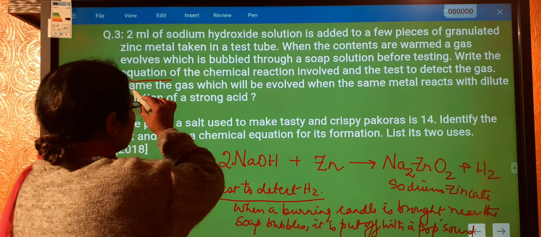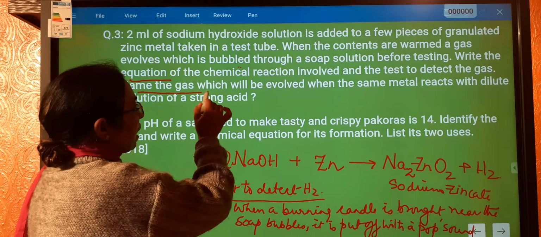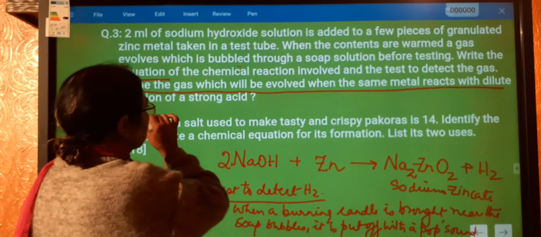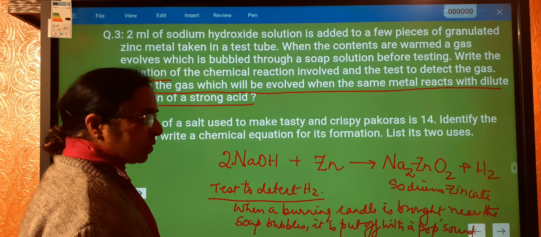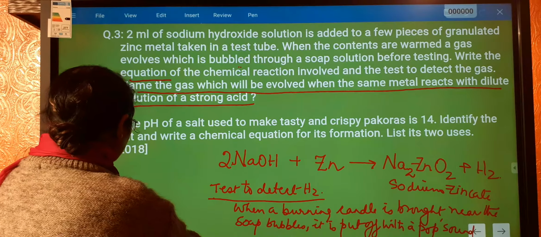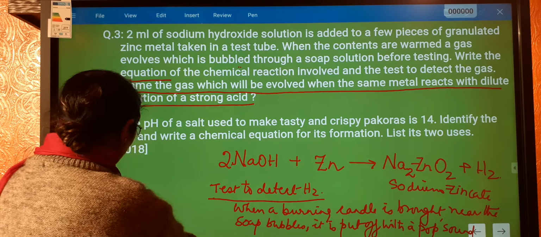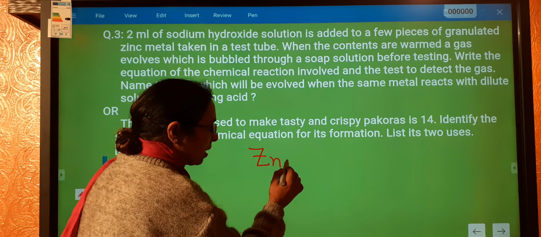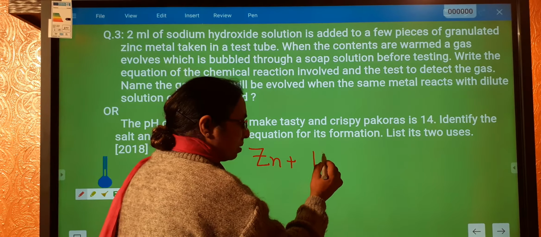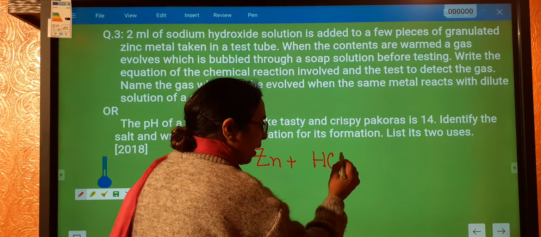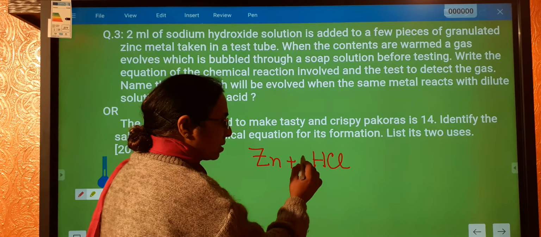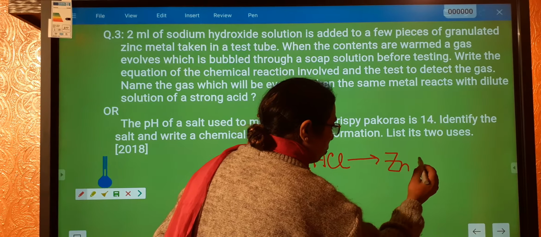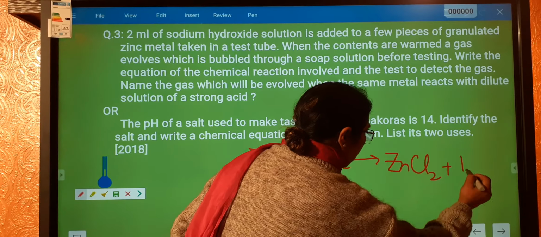Then the next part of this question: name the gas which will be evolved when the same metal reacts with dilute solution of strong acid. Now when the same metal reacts with dilute solution of strong acid, what will happen? Same metal means we are again taking zinc and it is reacting with a strong acid such as hydrochloric acid. So what will be formed? Zinc chloride plus hydrogen gas.